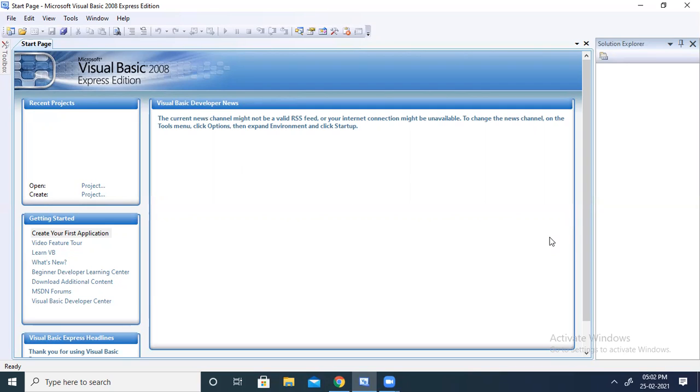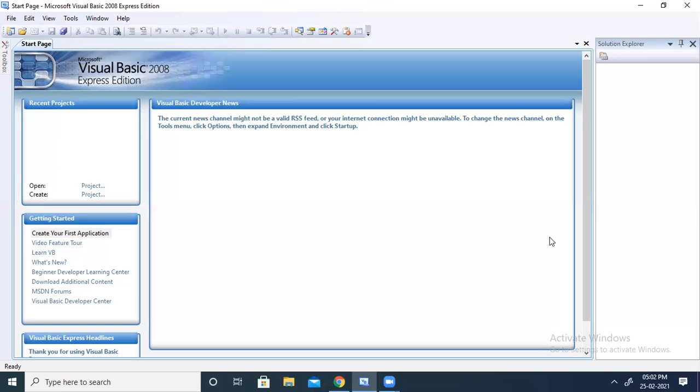I have written some coding for the save button. That is why my data is getting saved. So that coding executes when you click on the save button. If I entered something wrong, I want to cancel my work. So the cancel button coding will execute when you click on the cancel button. So it depends on an event to execute. That is why the name is event driven programming.